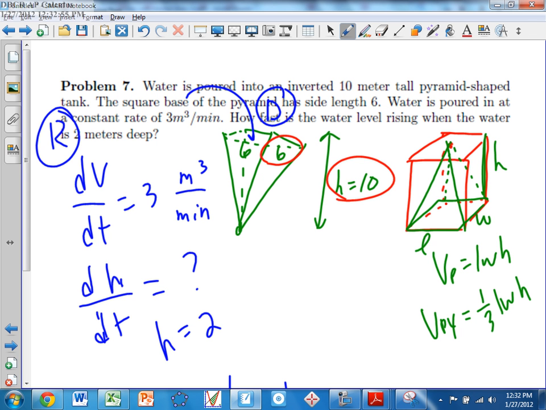Imagine you have a square on the top, then you make a smaller square, then a smaller square, then a smaller square. Isn't that what this really is? It's like a bunch of squares getting smaller and smaller, just like a cone. A cone is a circle, then a smaller circle, then a smaller circle, until you get to that point. So all of these squares are proportional to each other. What do they represent? The height. So we know that when S is 6, the height is 10.